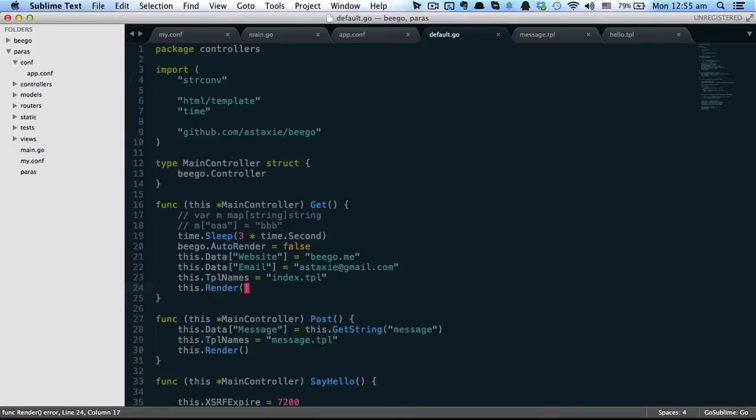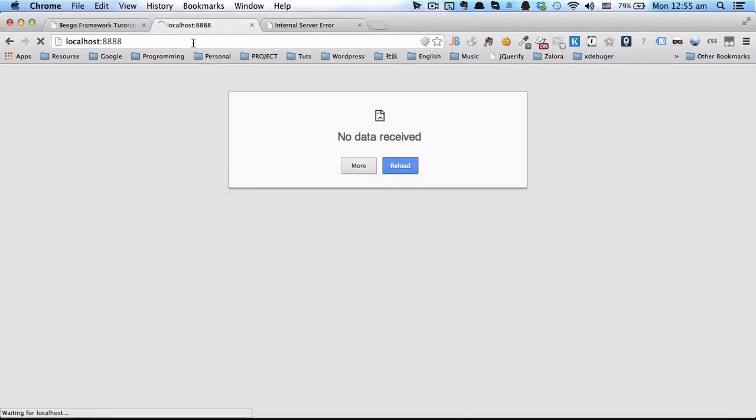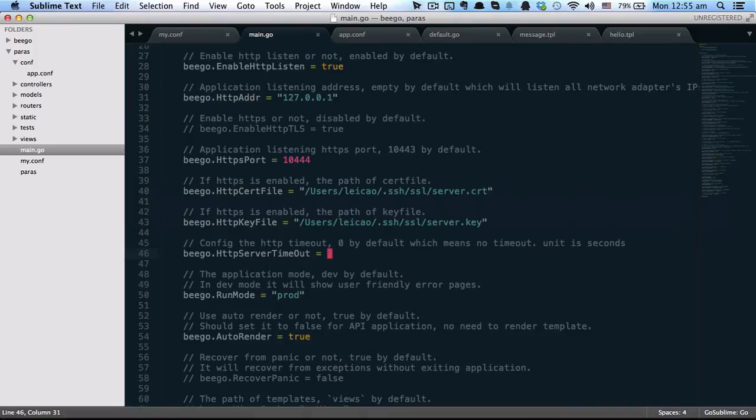But the browser doesn't know the server already closed the connection. So the browser will keep loading, trying to reload, refresh this page. But when it still cannot have this connection, it will return an empty page. It will drop this connection. So yeah, this is the HTTP server timeout.